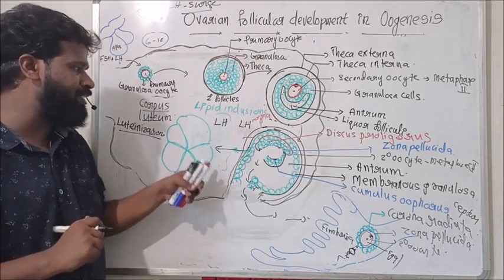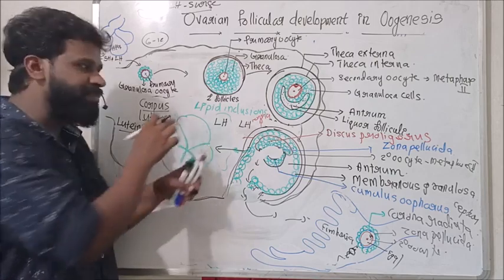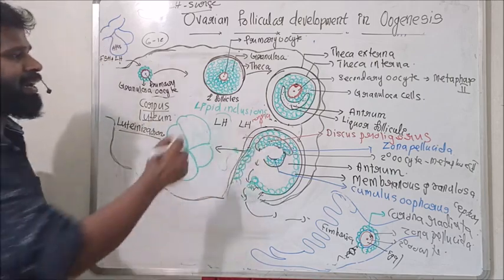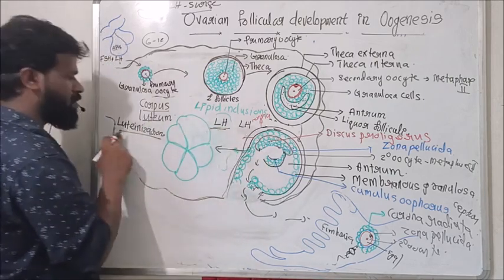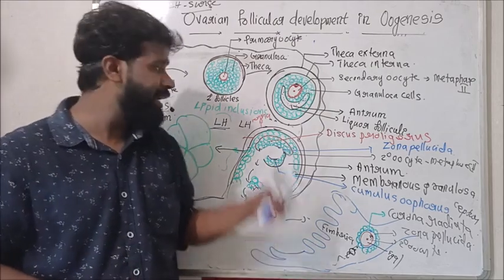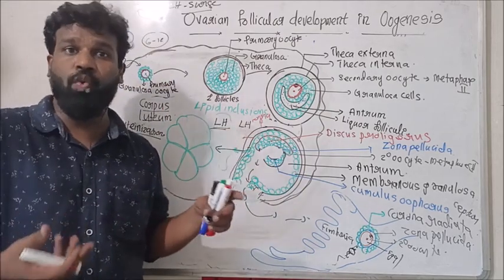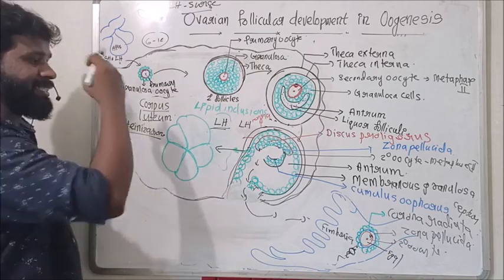Luteinization means the formation of the corpus luteum from the ruptured follicle under the stimulation of LH. Hence this hormone is called LH, luteinizing hormone.